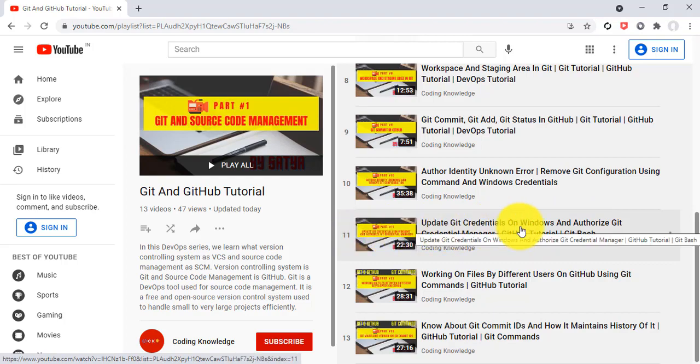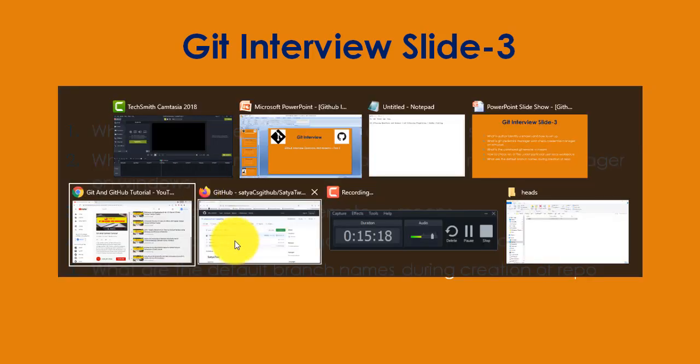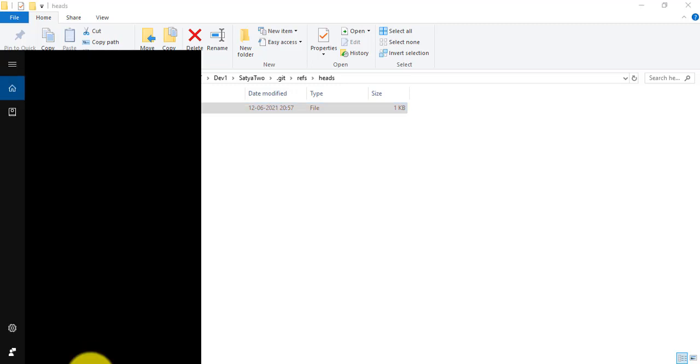Git Credential Manager is nothing but authenticating your credentials to connect to your GitHub repository using Git Bash. And for Credential Manager on Windows, go to my folder here, I'll check Credential Manager.